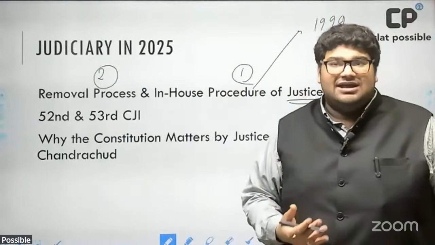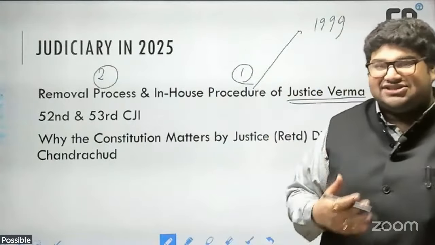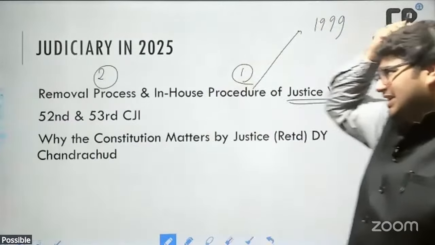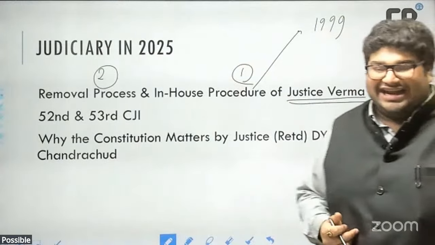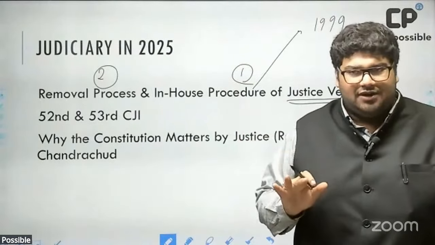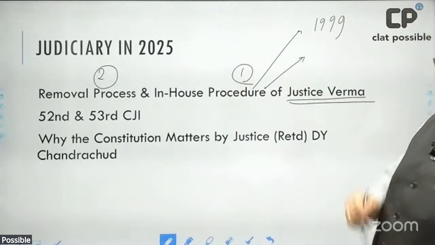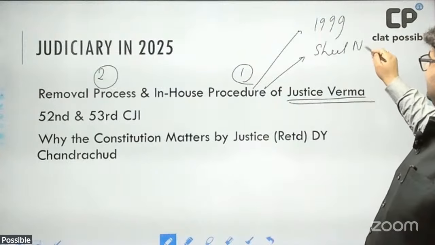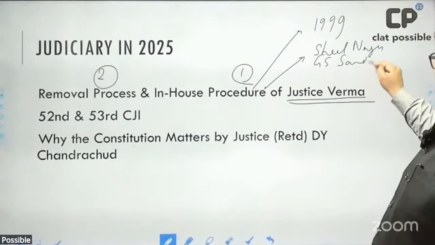It keeps matters within the judiciary, and it's an attempt to reach the truth within the judiciary. In this case, the in-house procedure was followed. A 3-member committee was established under the in-house procedure, comprising Justice Sheel Nagu, Justice G.S.